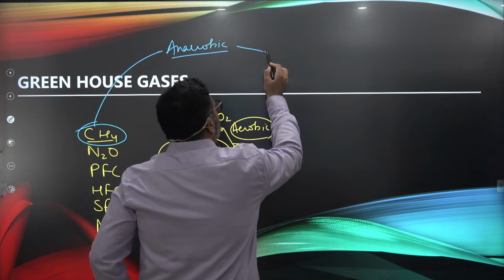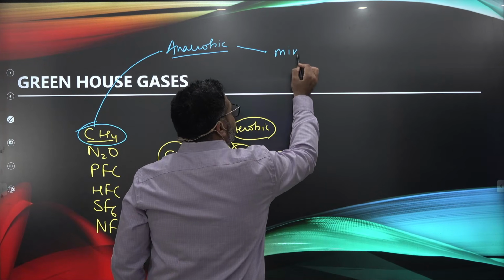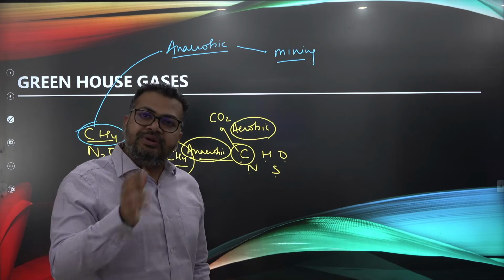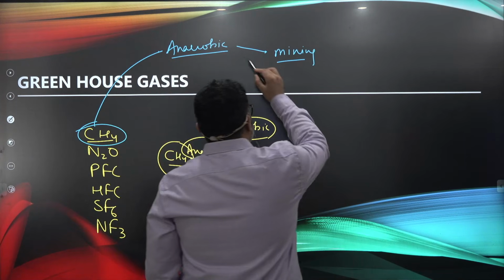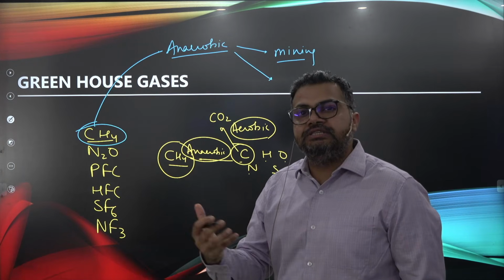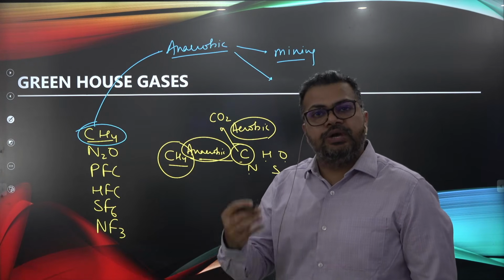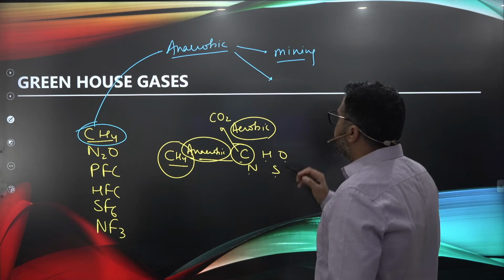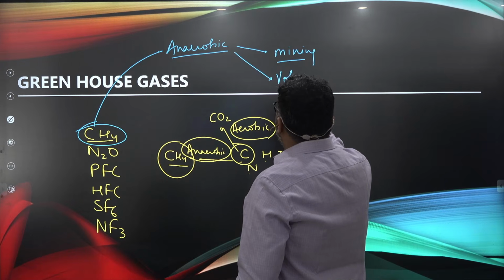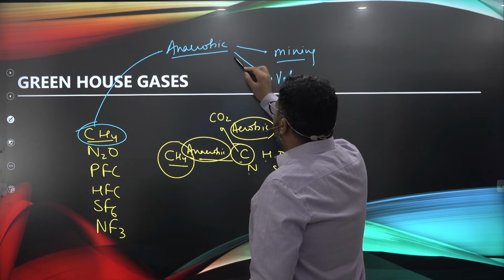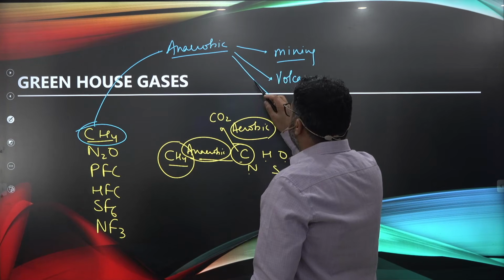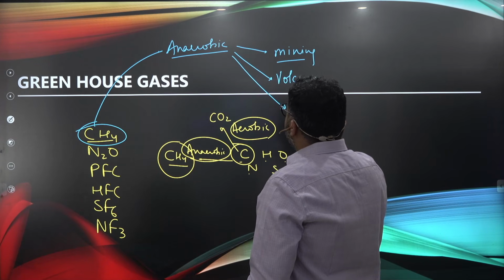So if you talk about any kind of mining activity, it will release methane, right? Because you are trying to mine the minerals from the interior of the earth. So you will obviously have all the methane trapped in the soil and that will get released. So it will release methane. Then any kind of volcanic eruptions, right? Or any kind of mining is done, then naturally